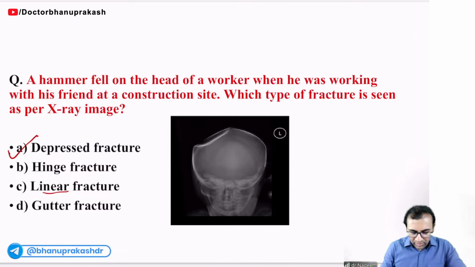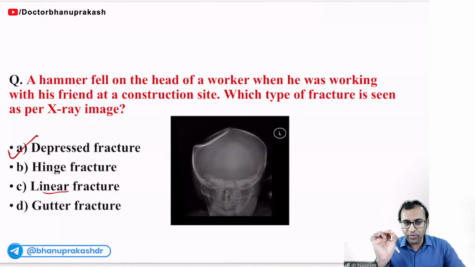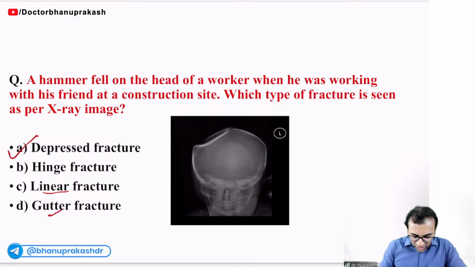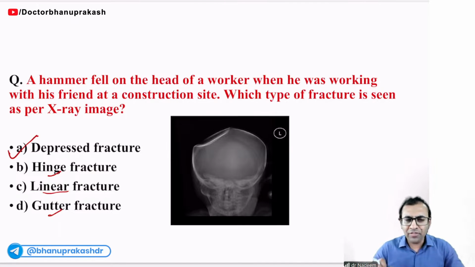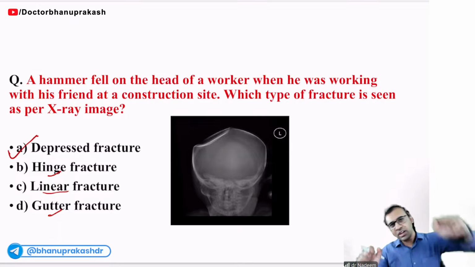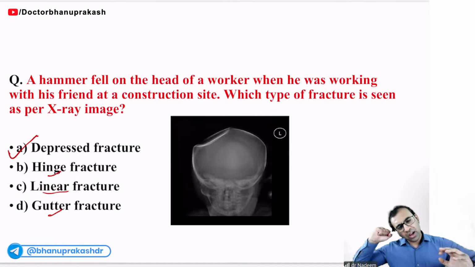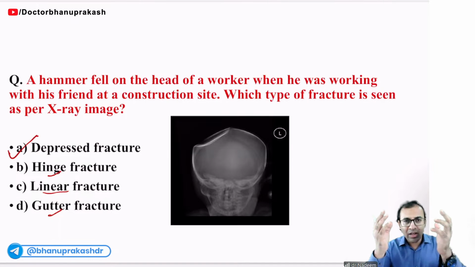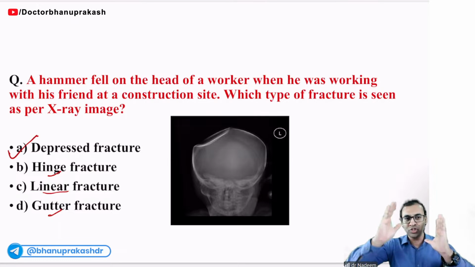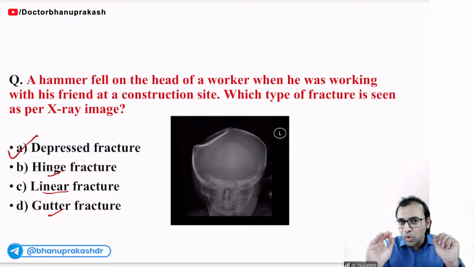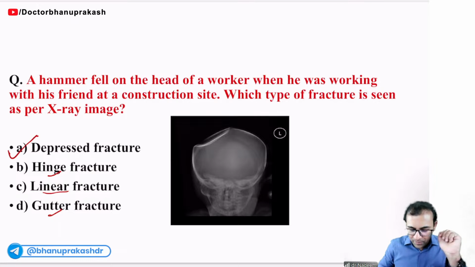So linear fracture we have learned. If there is a hole in between, that will be called a gutter fracture. See, hinge fracture means what? Suppose a bike rider was riding very, very fast. Suddenly, after skidding of the bike, what happens? When he skids on the road, there will be force from the lateral side. Now the skull can get divided into two halves, so there can be a nodding face sign, like a hinge. So that is hinge fracture. Okay, in this photo the answer is depressed fracture.